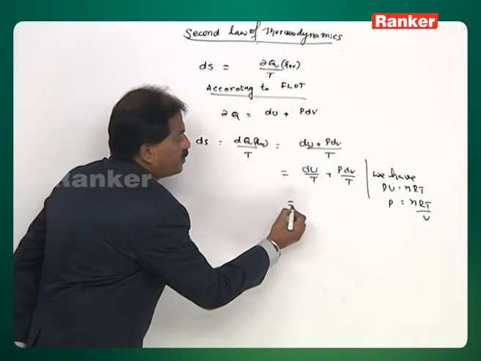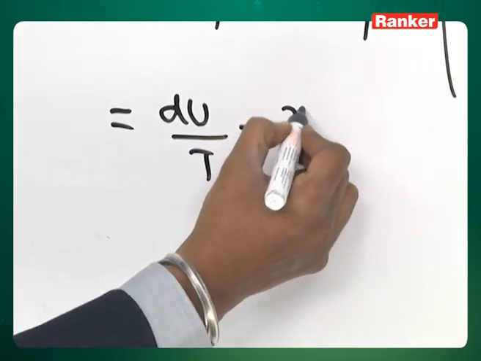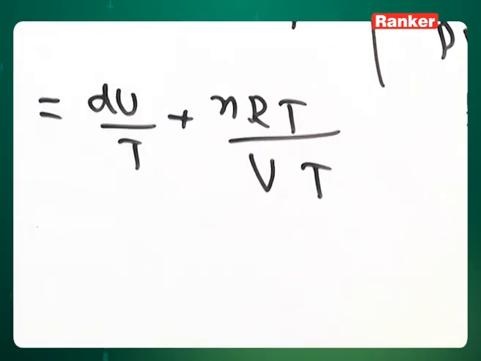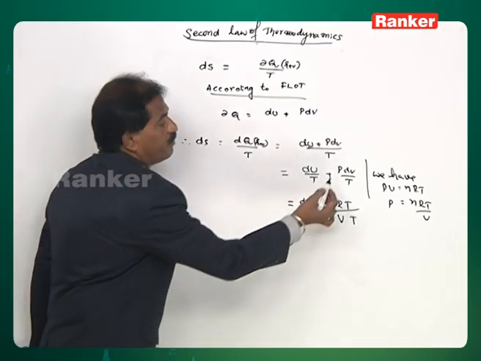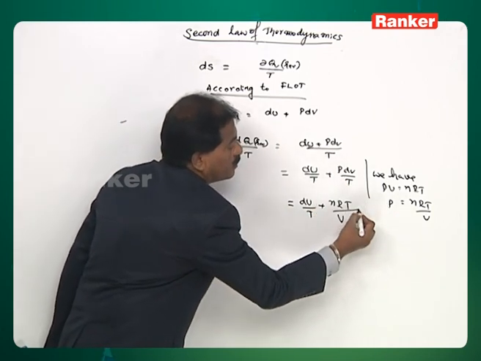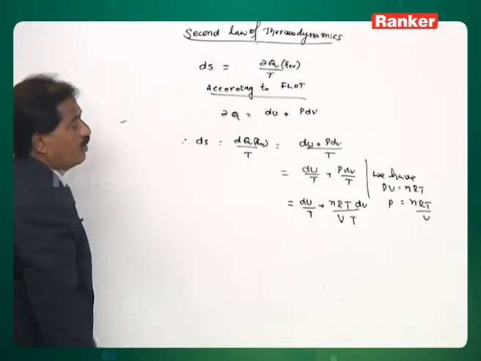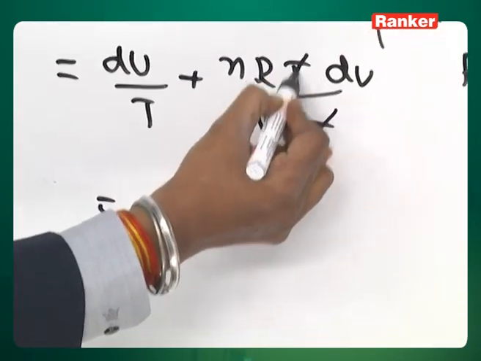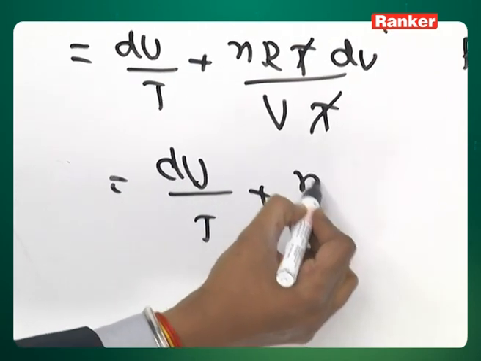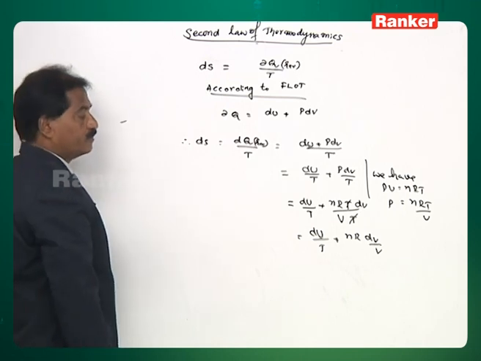Therefore, the next step is du by T plus nRT by V into dV by T. In place of P, I am substituting nRT by V. Next here dV and T are there. Next this T and this T, you cancel it. So, therefore, du by T plus nR dV by V.